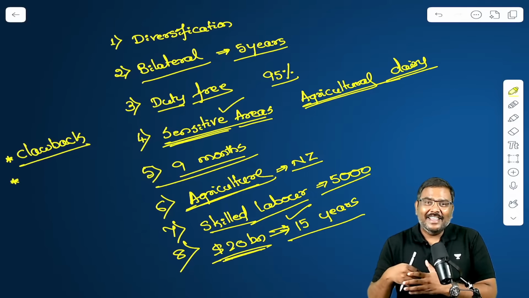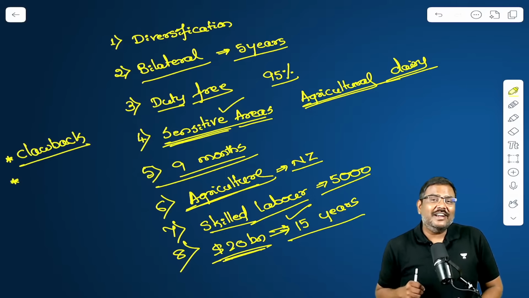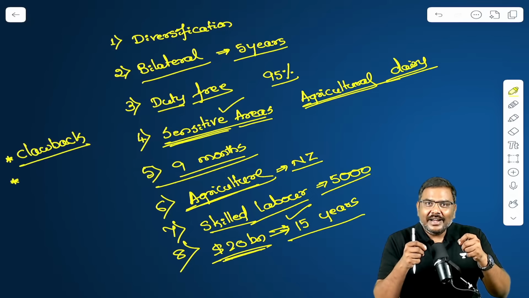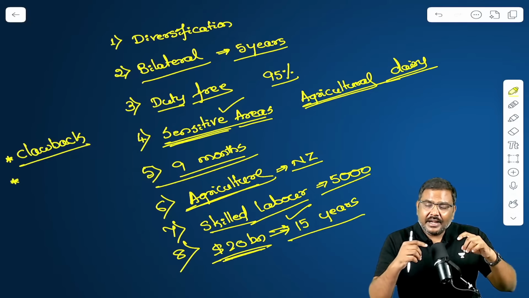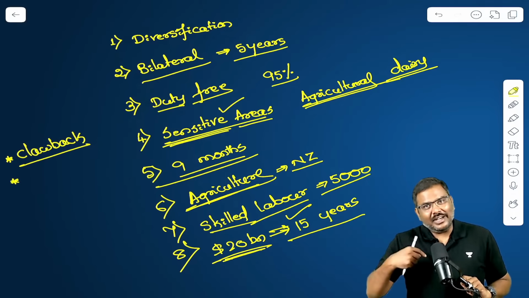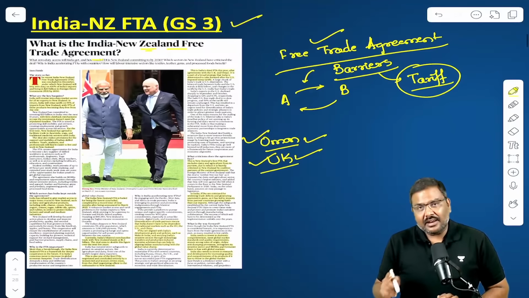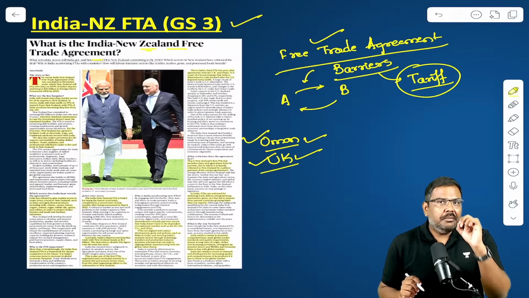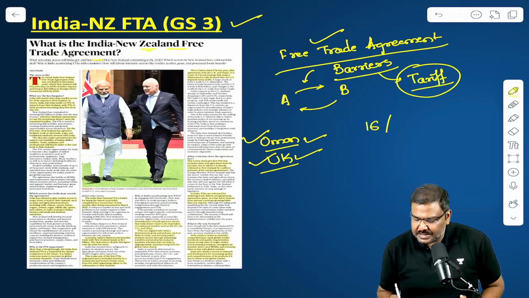And on the other hand, Indian experts criticize this trade agreement, saying that the benefit India has provided by reducing the tariff is going to provide more incentive to New Zealand exporters, not Indian exporters. What is the meaning of it? The average tariff imposed by the Indian government on imports is around 16%.